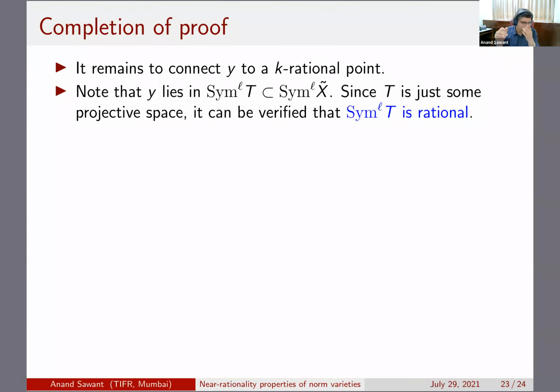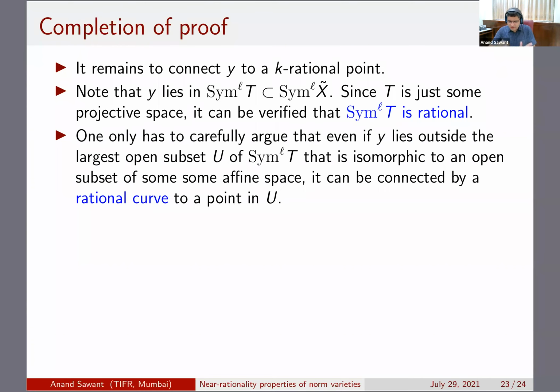What is slightly difficult is, if you take the largest open subset which is isomorphic to a projective space, what happens if this point lies outside that one? Then you can always approximate it by a rational curve which is lying inside that open subset, and you can bring it inside. Of course one has to carefully argue this point, but using rationality one can show that if you have this point lying outside, then you can have a rational curve connecting it to a point inside, and then further you can connect it to a k-rational point.